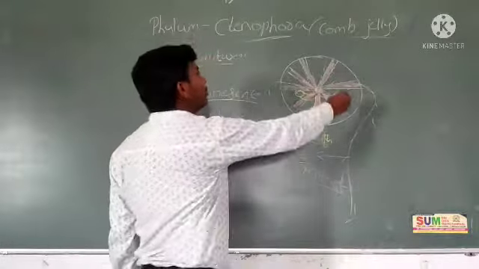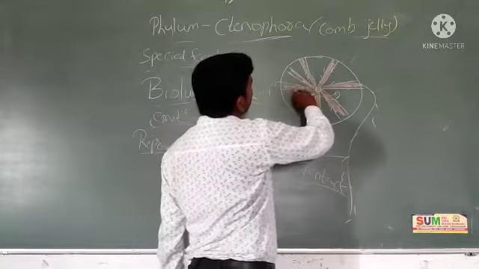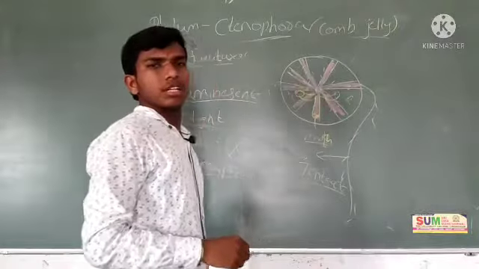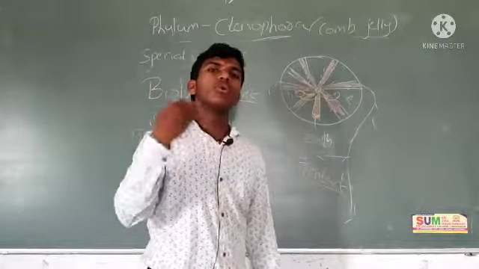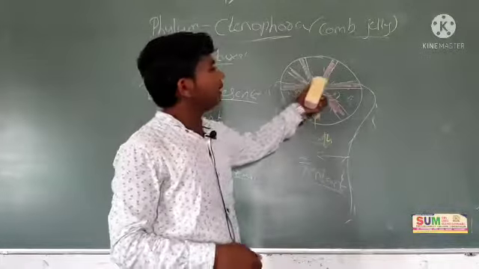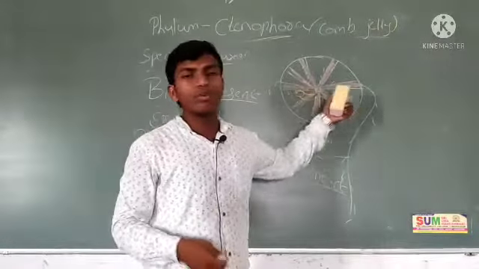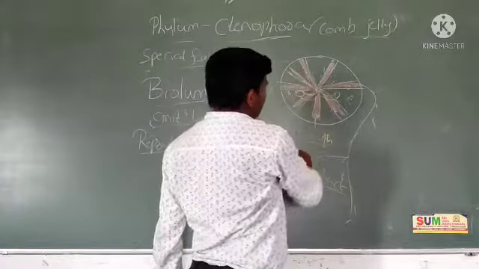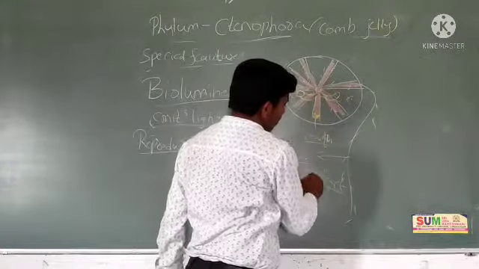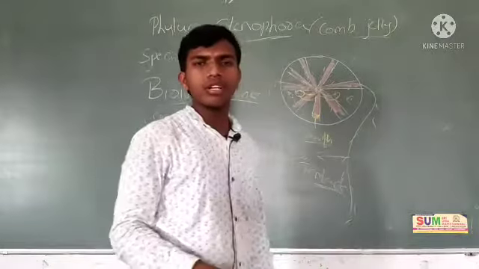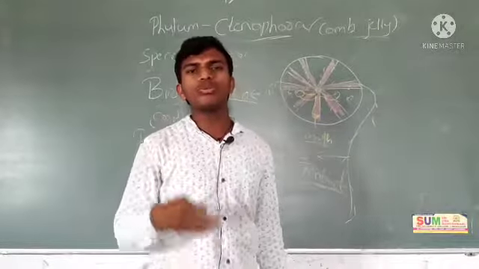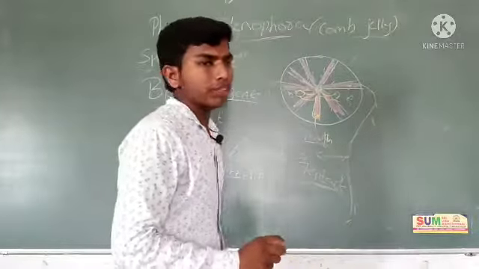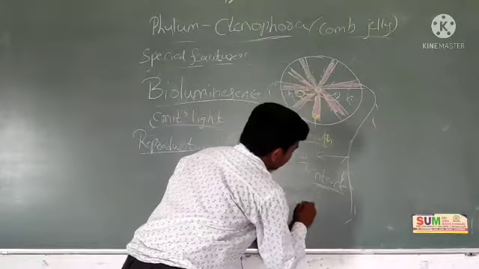See, this is one organism, this one is only producing the sperm, this one is producing the egg. So where are they going to fuse? Egg and sperm, where are they going to fuse? Sperm will come outside and egg also comes outside. Egg and sperm are going to fuse inside the water. The zygote is taking place inside the water.